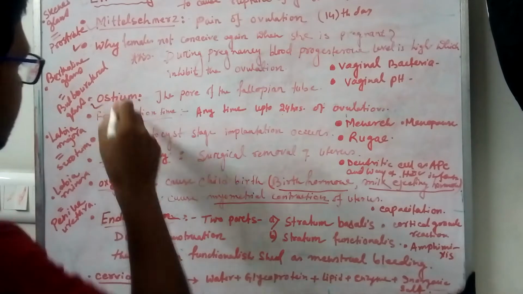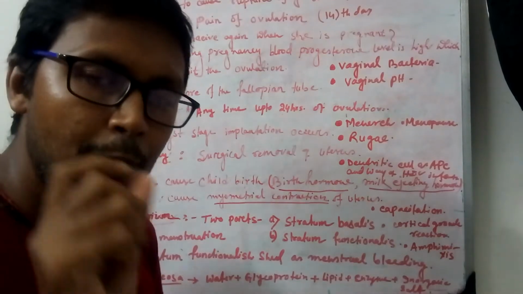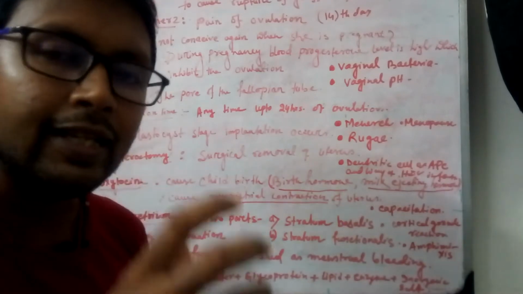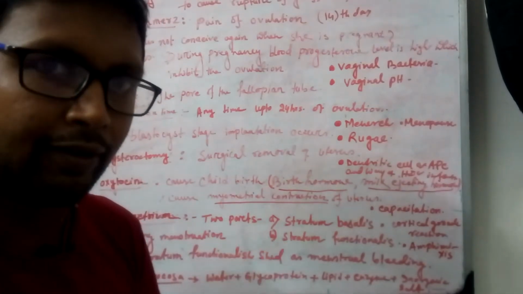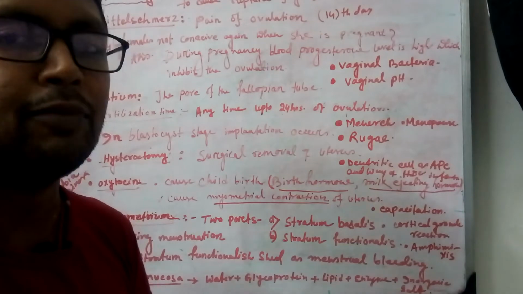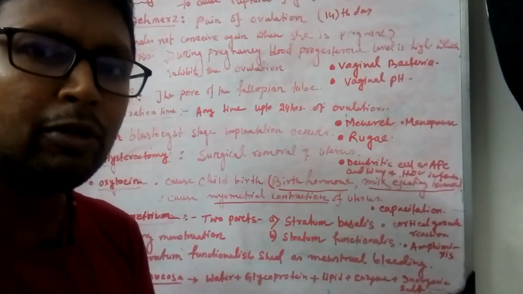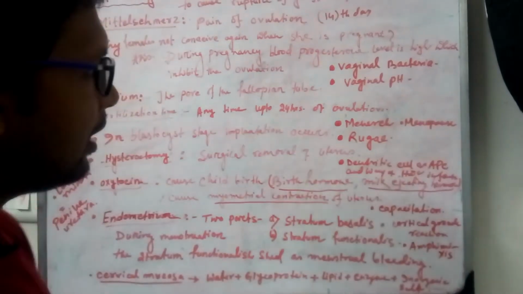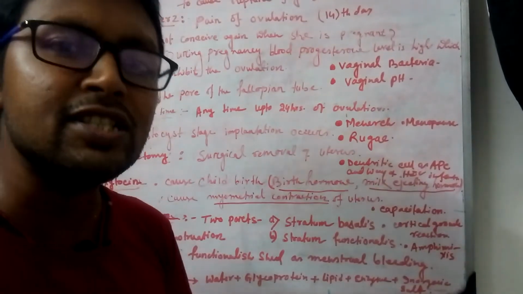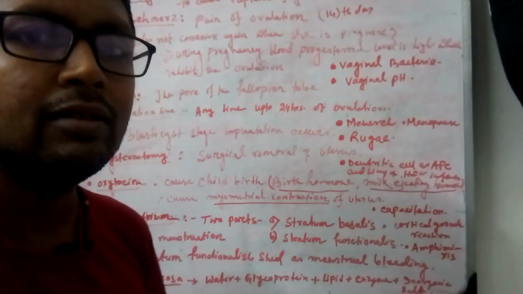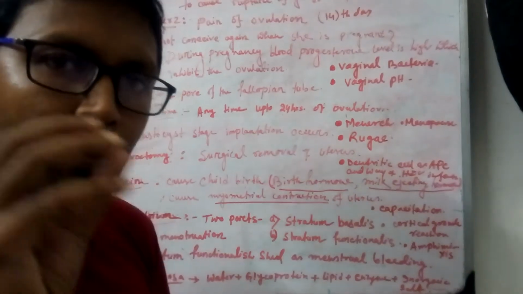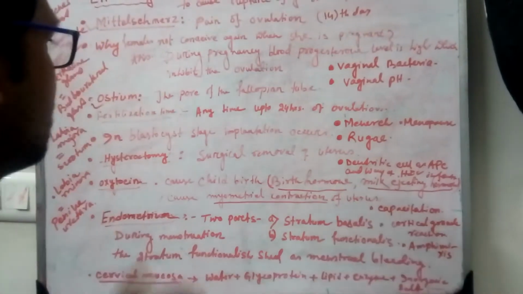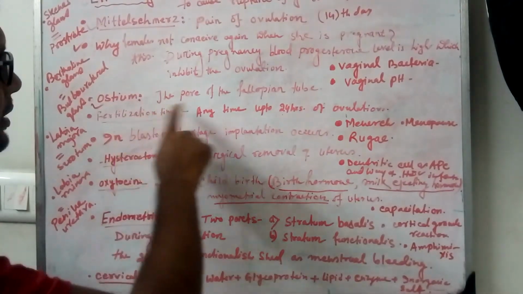And what is ostium? Ostium is actually a pore surrounded by fimbriae. In the fallopian tube, after the ampullar region, there is the infundibulum. The infundibulum region contains several fimbriae-like projections that sweep the released secondary oocyte into the fallopian tube. So the pore present in that infundibular region is called the ostium. It is the pore of the fallopian tube.